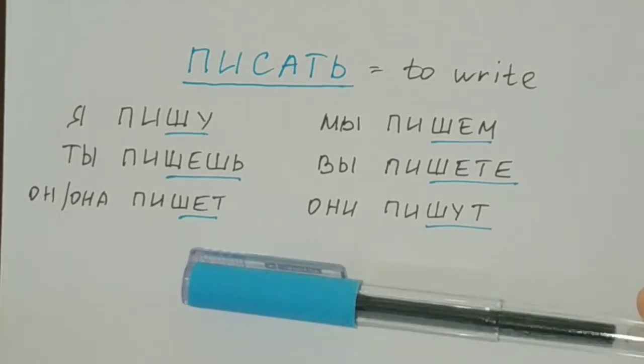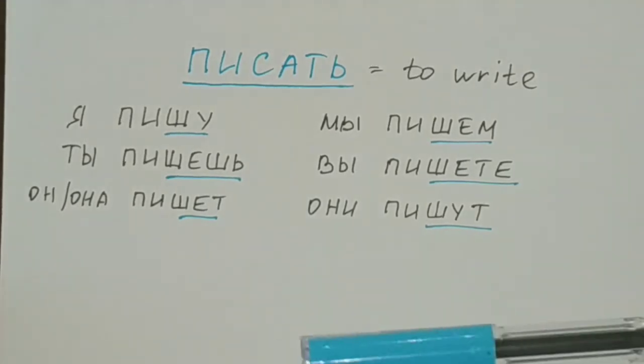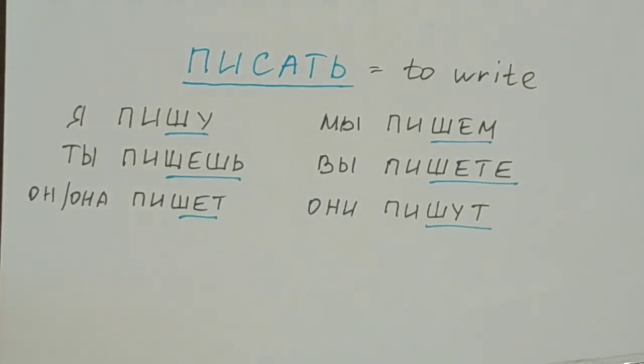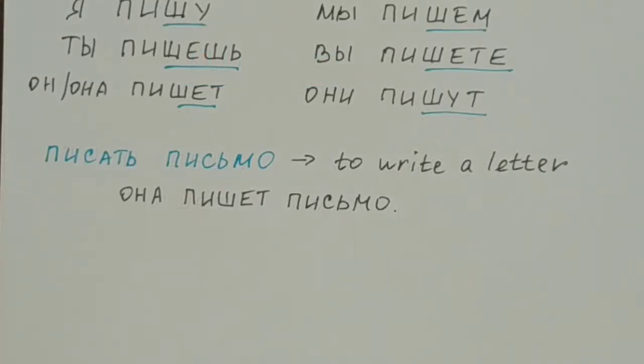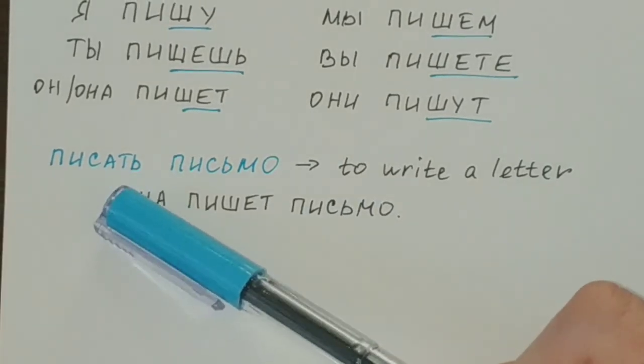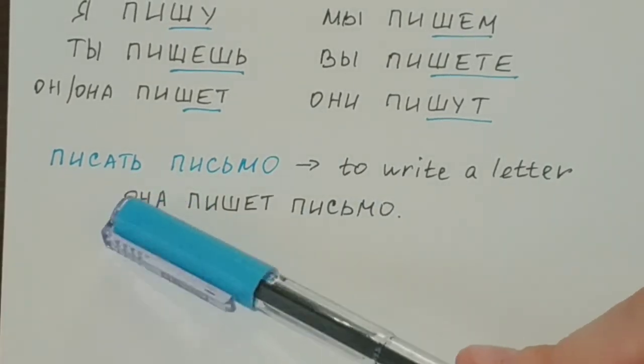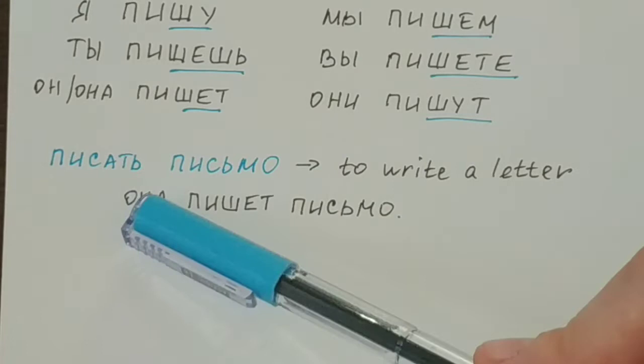And now let us go over to some examples of how this verb can be used in Russian phrases and sentences. When talking about writing something, we can say that we can write a letter. This phrase, to write a letter, in the infinitive form is писать письмо.